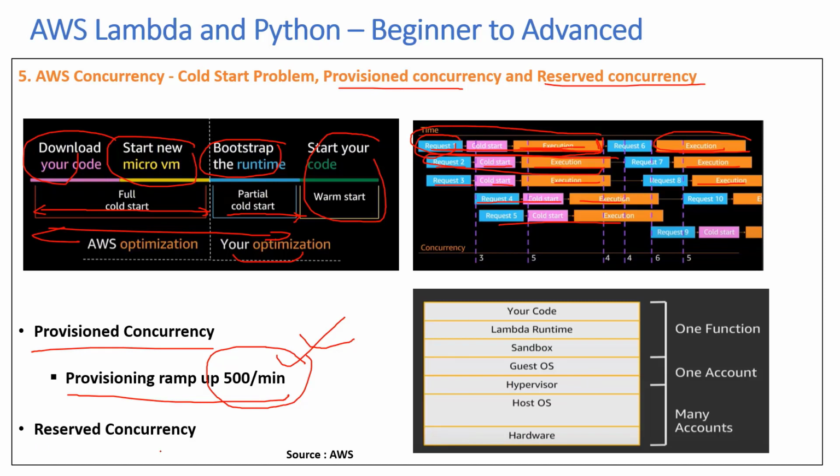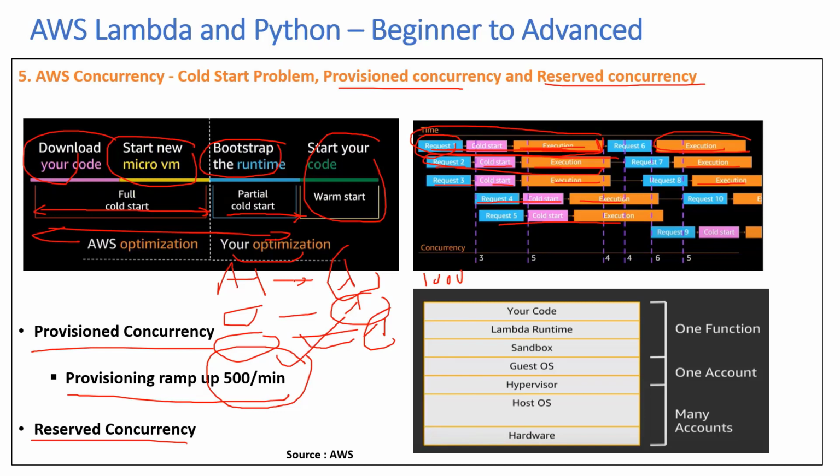Now the second thing is reserved concurrency. What reserved concurrency means is, say you have application 1, application 2, and application 3, and now this one is using a Lambda function, this one is using a Lambda function, and this one is using a Lambda function, and they're in the same AWS account. Now you know that you have about a 1,000 concurrency limit per account, and it will vary a little bit based on the region.